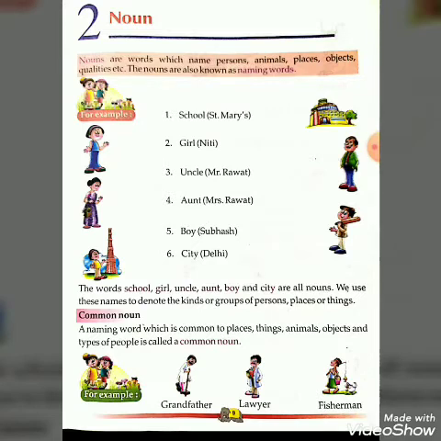They are examples of particular persons and particular places. The words school, aunt, girl, uncle, boy and city are all nouns.